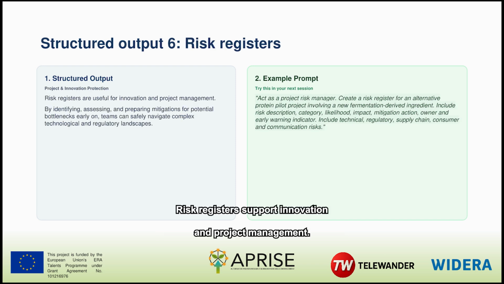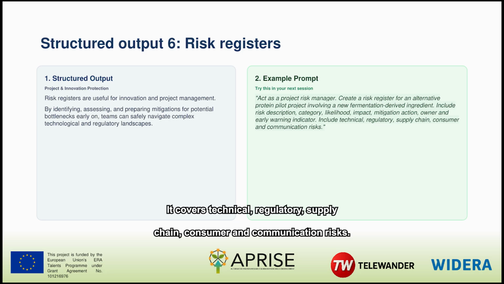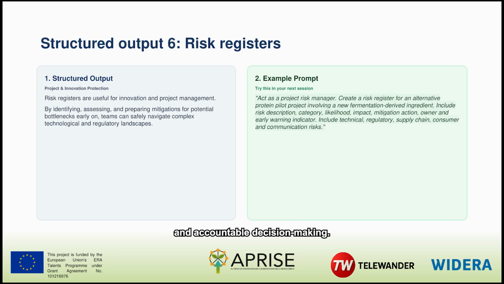Risk registers support innovation and project management. The example requests risk description, category, likelihood, impact, mitigation, owner, and early warning indicator for a fermentation-derived ingredient pilot. It covers technical, regulatory, supply chain, consumer, and communication risks. AI can propose an initial structure and possible categories, but it cannot know the project's real probability, impact, or ownership without validated information. The project team must review, score, and update every risk using current evidence and accountable decision-making.